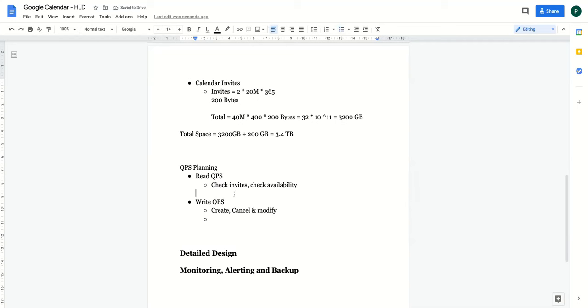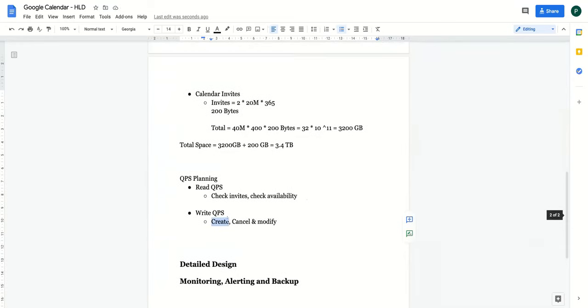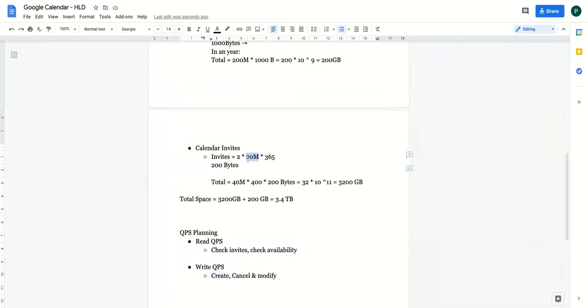So these are the two main read QPS and these are the write QPS which we have, correct? Now see, we are saying how many events are created on an average in a day? 40 million, see, 20 million daily active, and they're sending that. So 40 million in a day are the creates, correct?